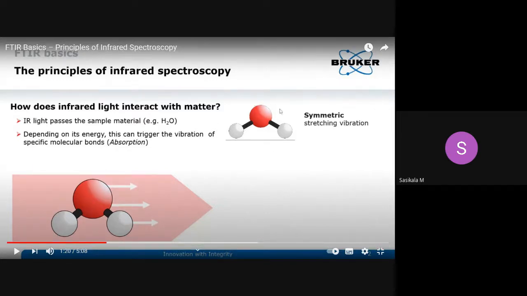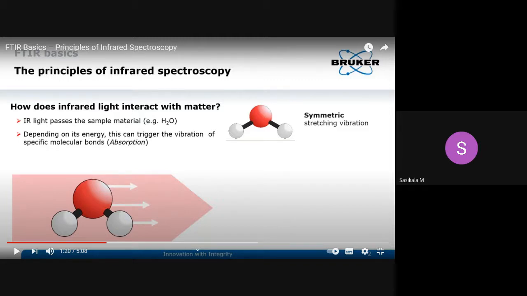The energy of the molecule and the energy of the radiation should be in equilibrium. When both energies are meeting equilibrium, then the molecule will absorb the IR radiation.